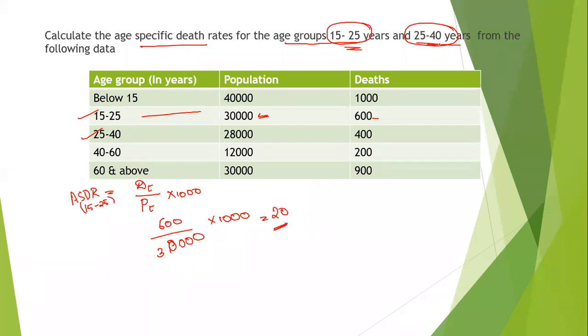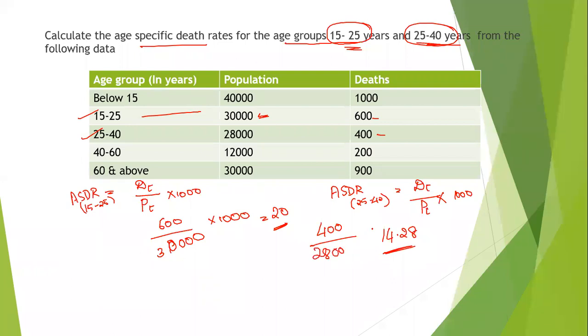They have asked us to calculate for 25 to 40 years. You have to write the formula again. ASDR for the age group 25 to 40 years is equal to DT, that is deaths for that given age group, divided by the population for that age group, into 1000. So the answer is 14.28. How did you get 14.28? That is 400 divided by 28,000 into 1000. That will give you 14.28 or 29.